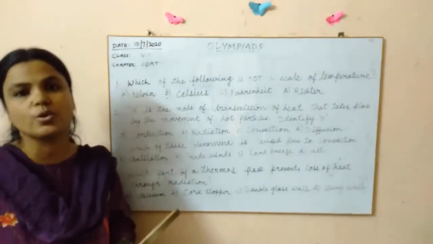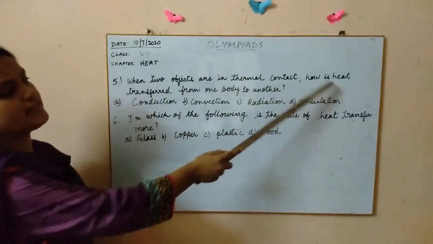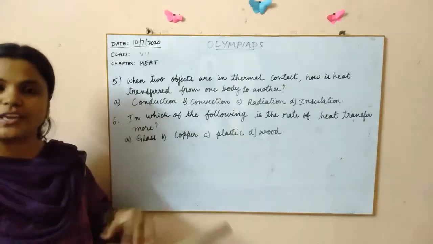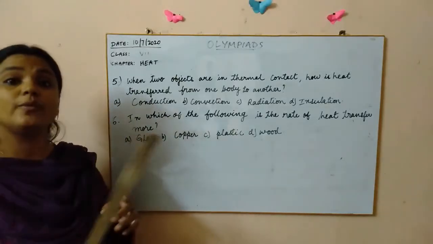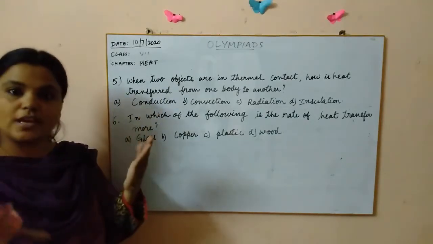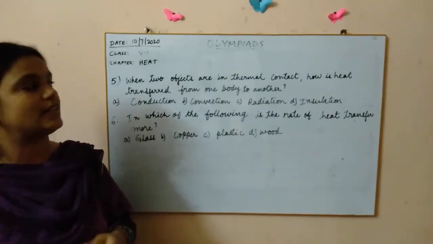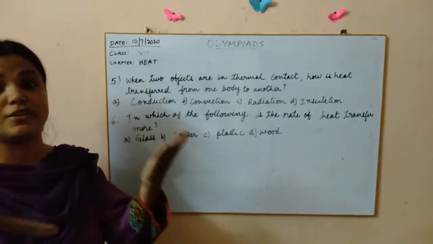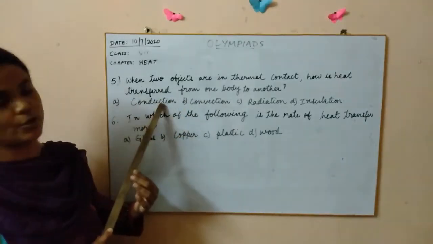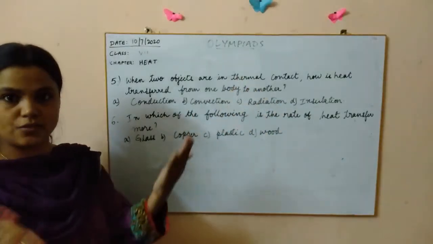Okay, let's check out a few more questions now. Children, the fifth question. When two objects are in thermal contact, how is heat transferred from one body to the other? So here you have to recall again what we learned under conduction, children. There we learnt about the conditions for heat transfer between two bodies under conduction. There should be some temperature difference between the two bodies, then only heat will flow from one body to the other, and the other condition is that there should be contact between them too. So here the right option is conduction.